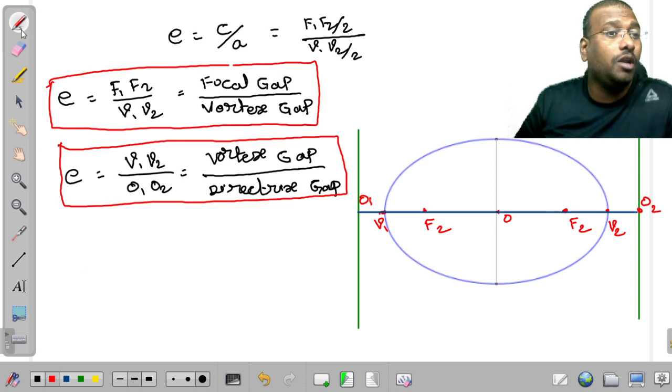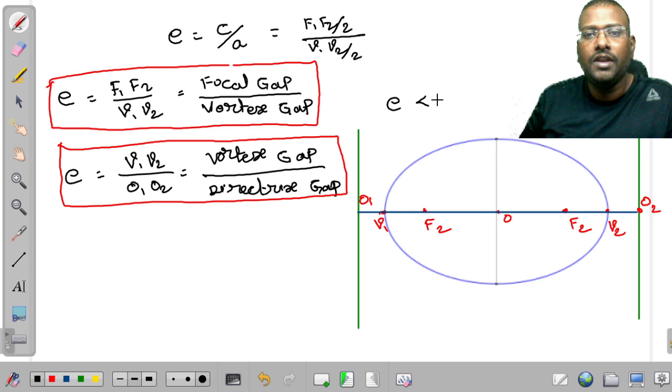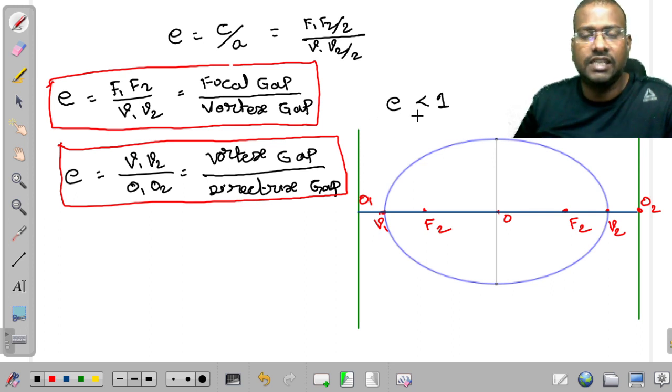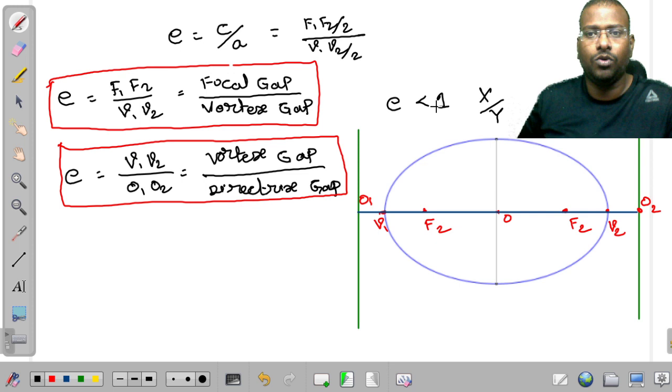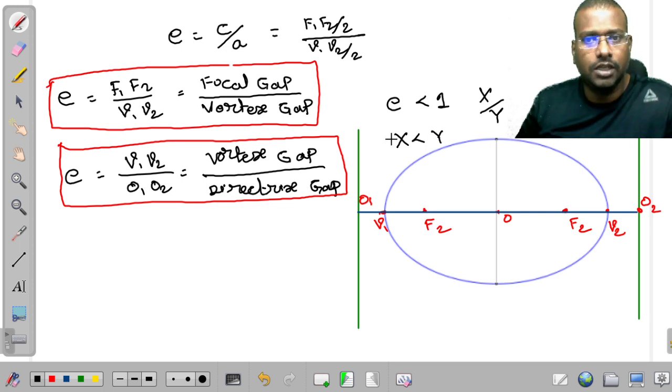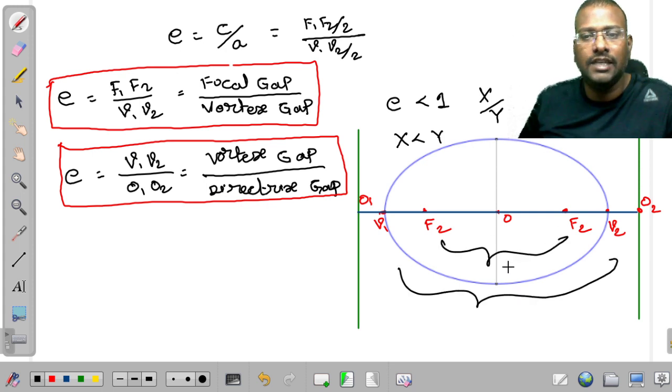Sir, how do we remember it? We know that the E value of an ellipse is less than 1. Therefore, if it is a ratio x by y, automatically x should be less than y. The numerator is the smaller distance, the denominator is the larger distance. If you observe, F1 F2 and V1 V2 are adjacent elements.